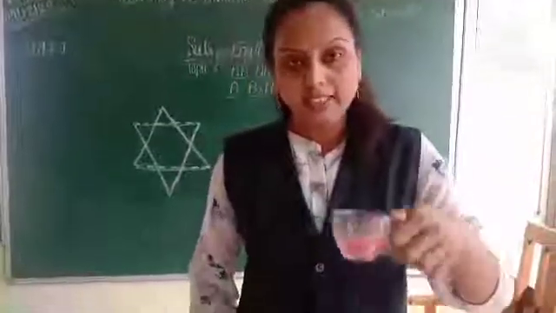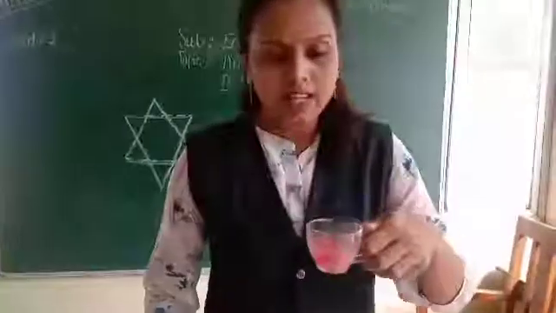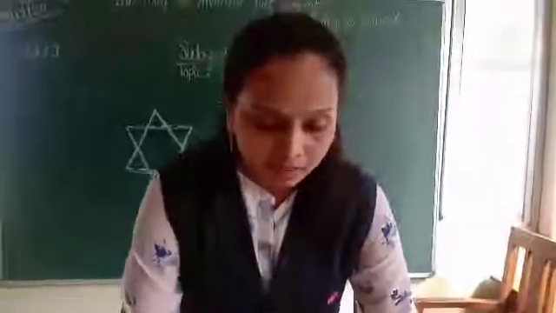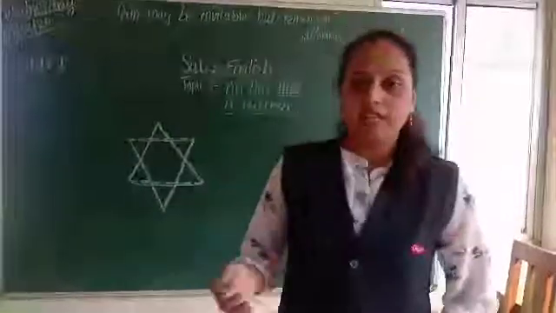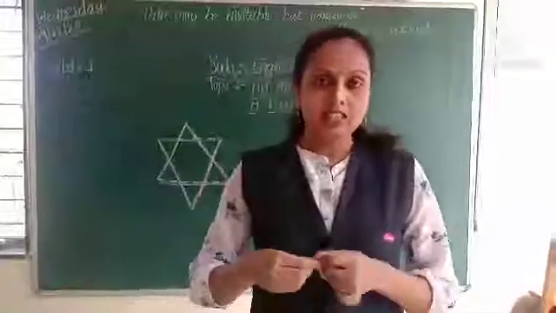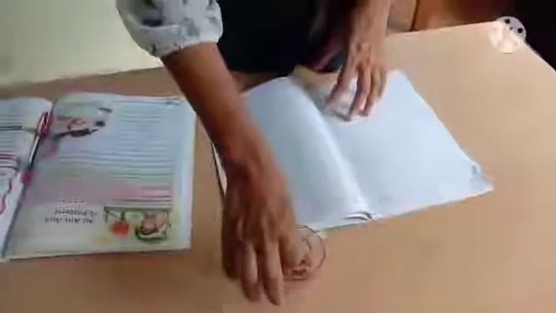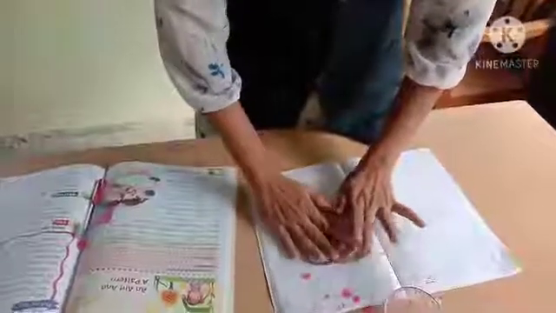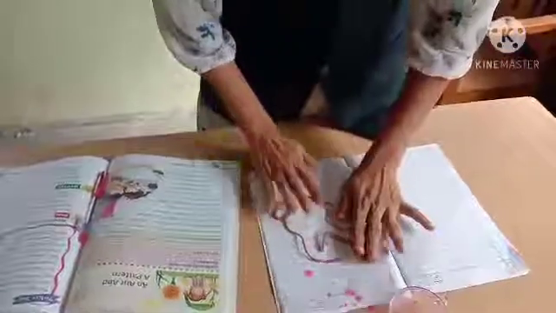Suppose it is an ink pot. Maybe any insect falls in that. Suppose I put this thread in this color water, and when we keep it on white paper like that, we get a pattern.